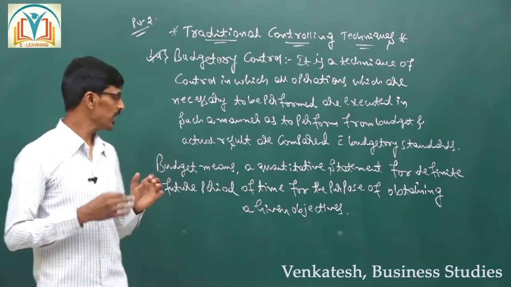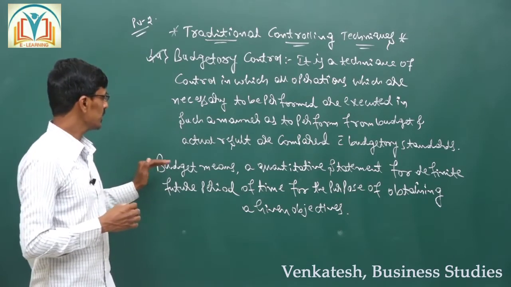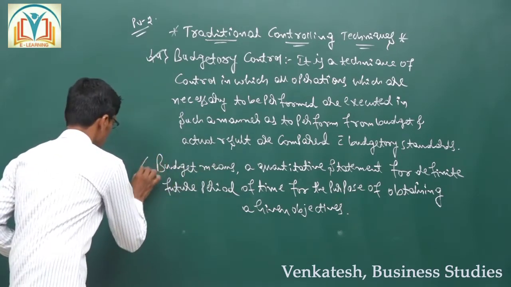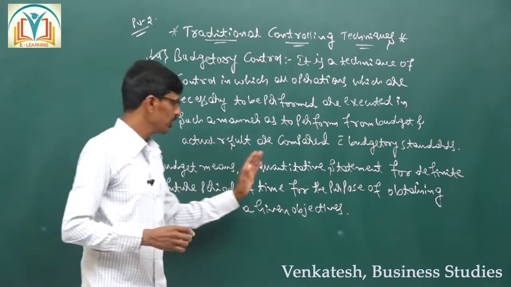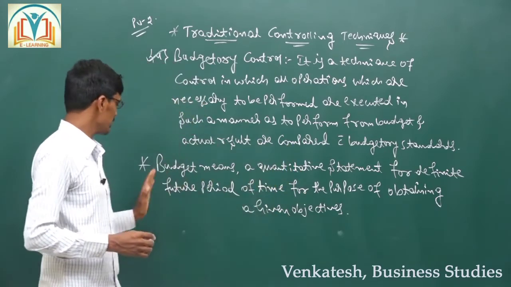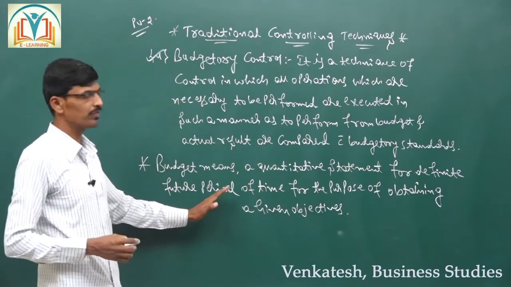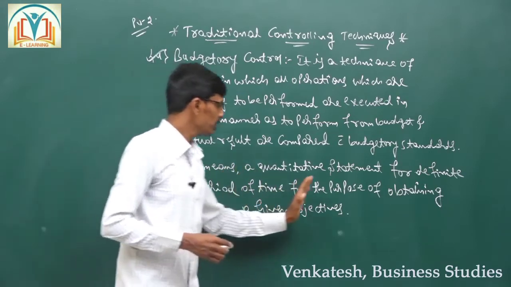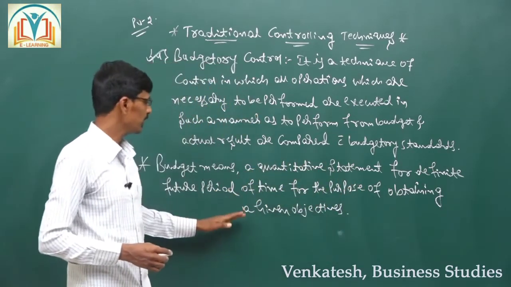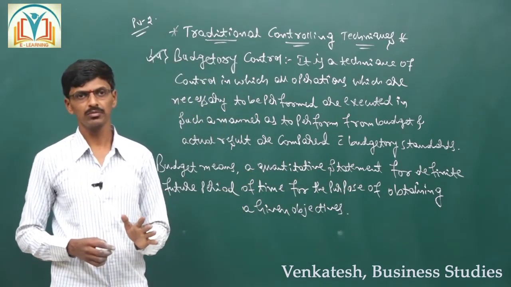So budget means it is a quantitative statement for a definite future period of time for the purpose of obtaining a given objective.